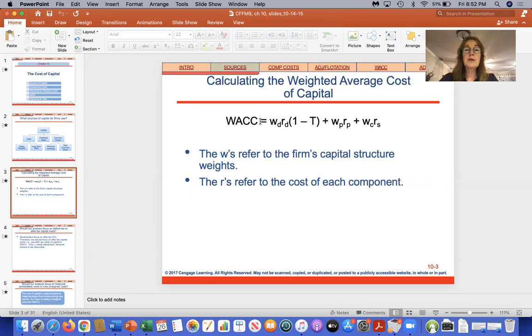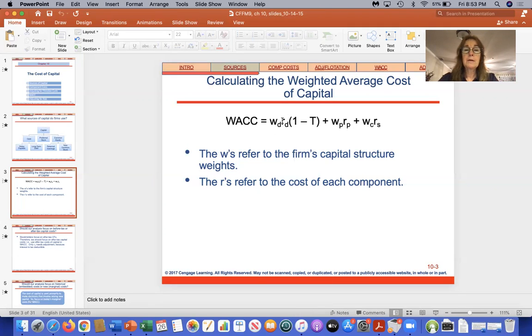The weighted average cost of capital is the weight of debt. So these W's are the weights. That's your weighted average. So let's say that a company is issuing 30% in bonds, 50% in common stock, and 20% in preferred stock. So the weights are simply the weights of each category. That's called their capital structure.